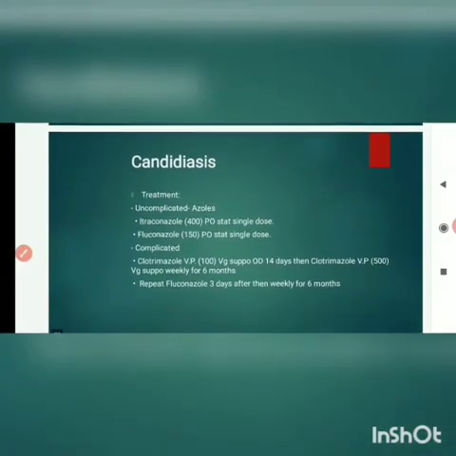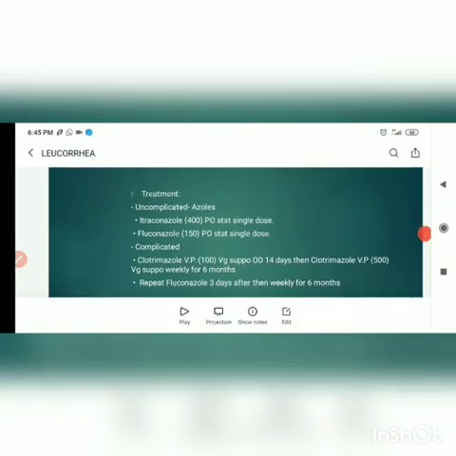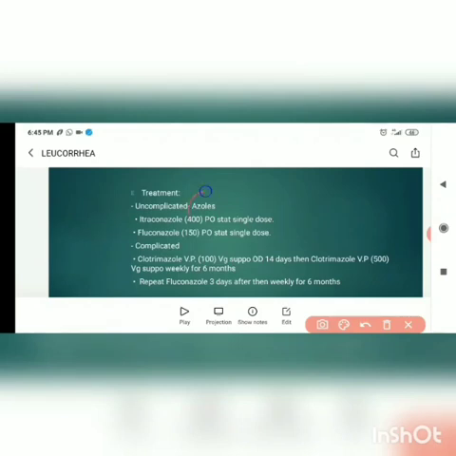Now coming to the treatment. If it is uncomplicated, the treatment of choice is azoles. What are the azoles? Itraconazole, fluconazole. Itraconazole and fluconazole can be given as single dose. The most commonly used treatment is fluconazole, 150 mg per oral stat. It is a single dose. If it is complicated, we have to give multiple doses of fluconazole, once in a week dose, or else we can give thrice continuously and then weekly for 6 months. Along with it we can give cotrimoxazole.